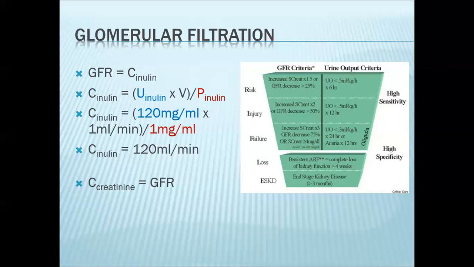Now in the hospital or in the clinics, what we typically use is creatinine. If you read the more updated clinical books, they will always mention that the clearance of creatinine is a good estimate for glomerular filtration rate. Interestingly, some of the physiology books, namely Guyton, will say in some chapters that creatinine is filtered, not secreted, not reabsorbed, similar to inulin.